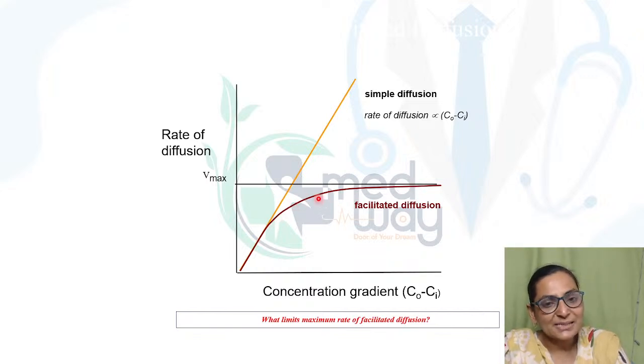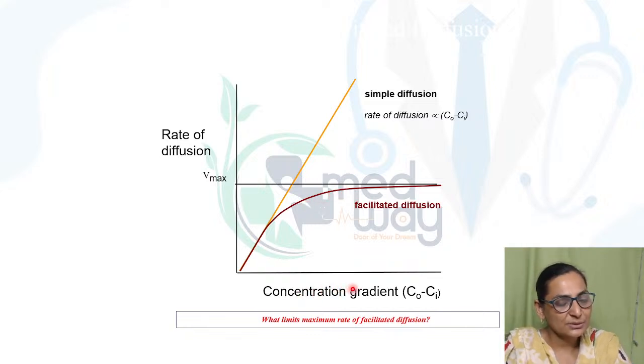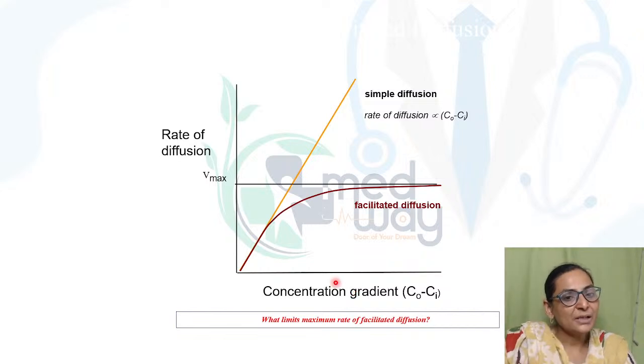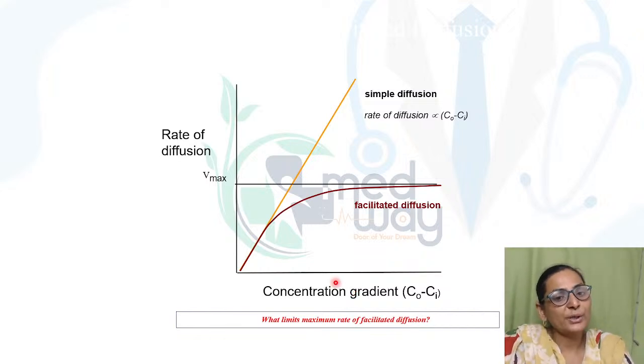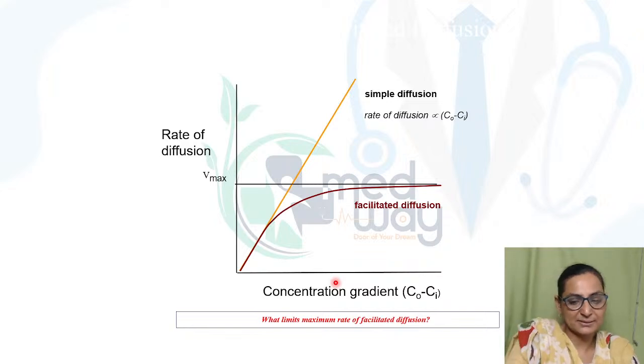Why do we get this plateau in facilitated diffusion? This plateau means that there is saturation of the carrier proteins, and now even if you keep on increasing the concentration of the substance, the rate of diffusion is not going to match that, and therefore there is a plateau, which is an indicator of saturation of the carrier proteins, right?